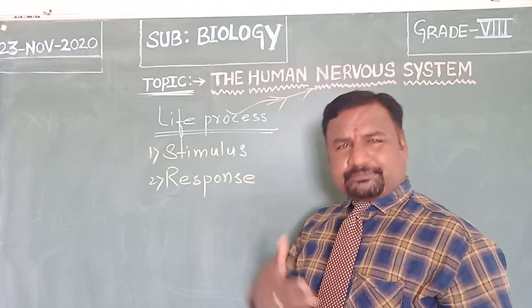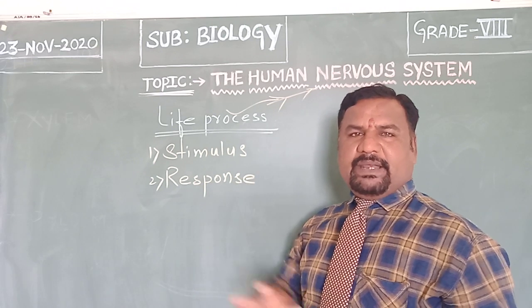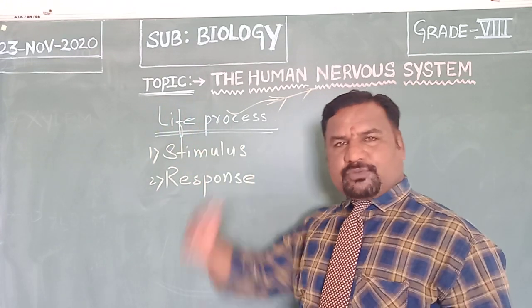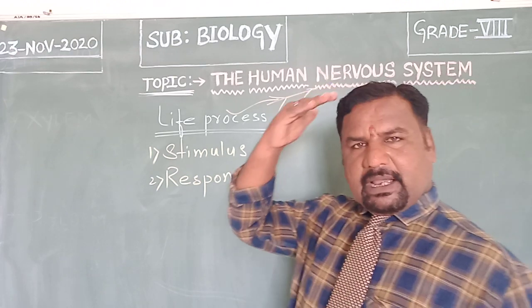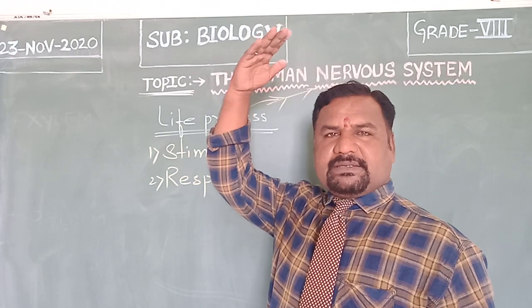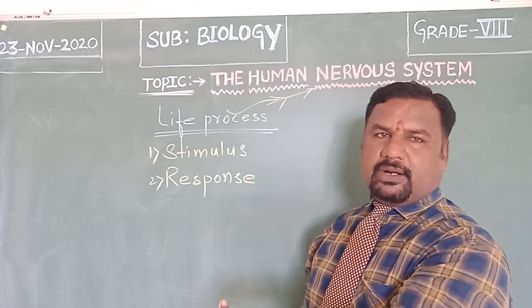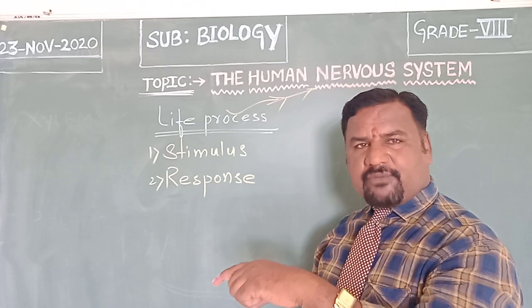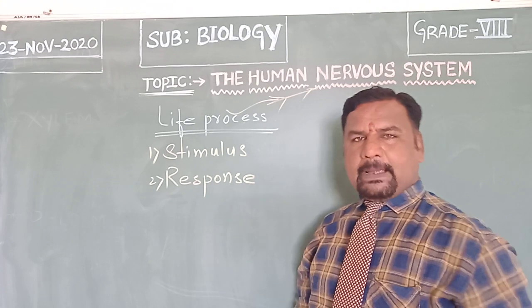The heart is responsible for pumping blood. When it pumps, the blood circulates and flows throughout the body from the superior vena cava to the inferior vena cava. Superior vena cava means the upper body parts, and inferior vena cava the lower body organs. So the circulatory system is composed of blood, heart and blood vessels.